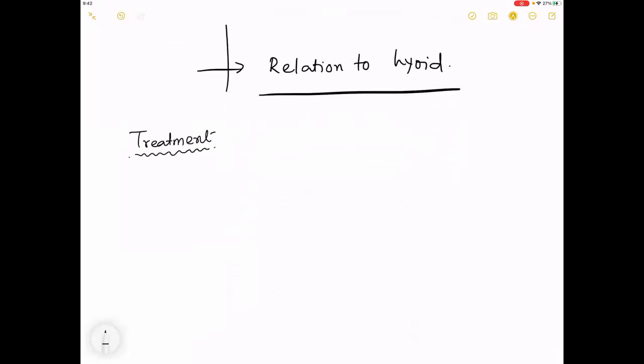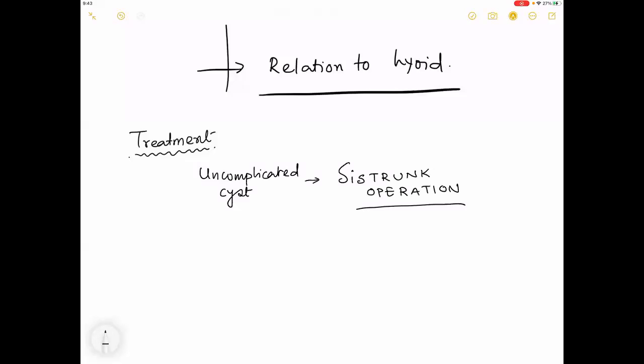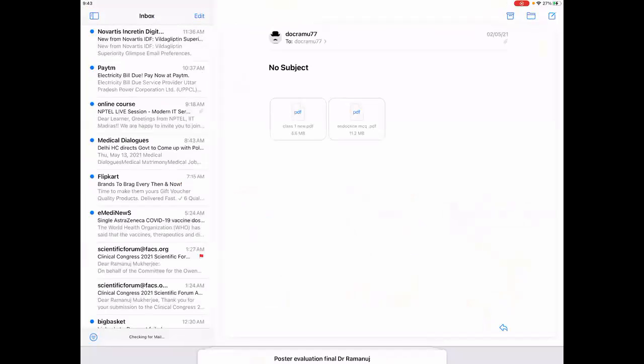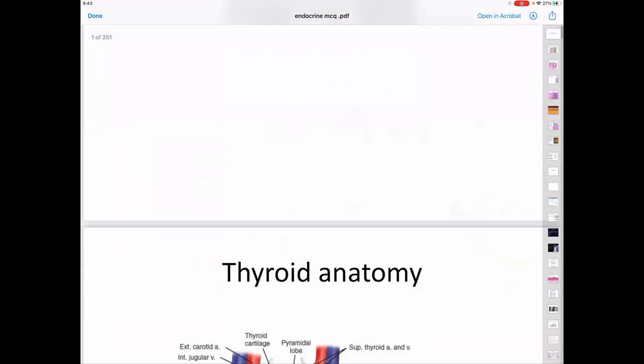The treatment for a thyroglossal cyst, remember, I am talking about an uncomplicated cyst. Now, what is a complication? We'll learn about this. The operation is called Sistrunk's operation. Now, what is this operation? Just see the picture and you will understand it easily.